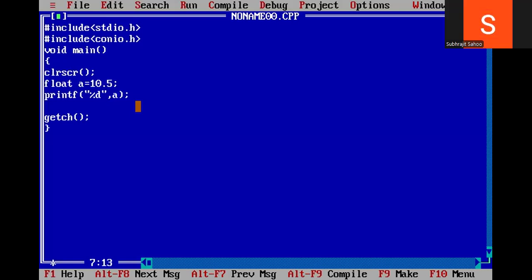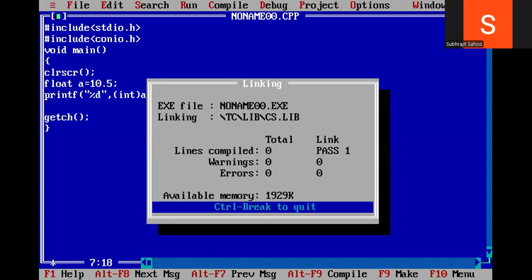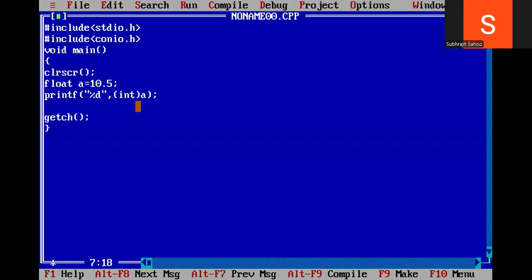What is the solution, sir? External typecasting. Observe carefully what I'm doing here. int. Alt F9, Control F9. See, 10 printed or not? 10.5 was the floating point value. If I convert it into an integer value, then the value on the right side of the decimal point will be deleted, erased. So 10 will be printed, right?